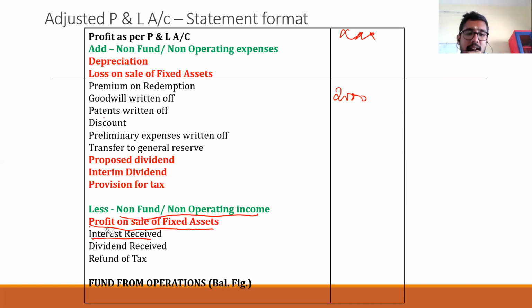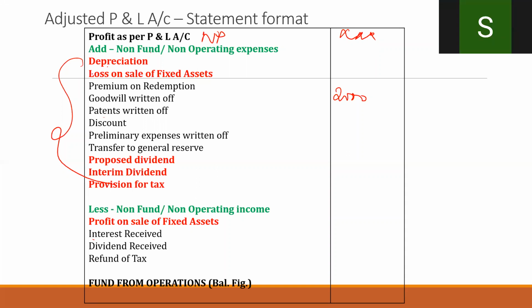So this is the format of adjusted profit and loss account. First of all, you are starting with net profit and not the gross profit. Gross profit has no importance here. You should take the net profit and start. Add non-fund and non-operating expenses. These are the non-fund and non-operating expenses. Out of that, depreciation, loss on sale of fixed asset, proposed dividend, interim dividend, provision for tax.